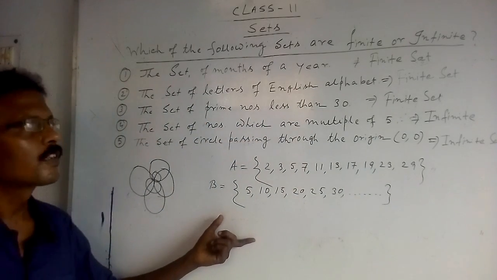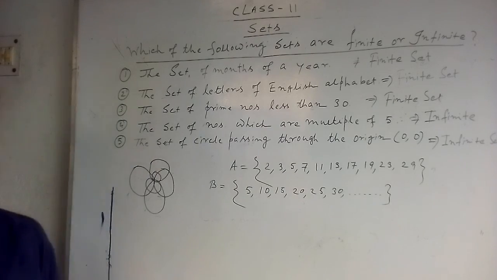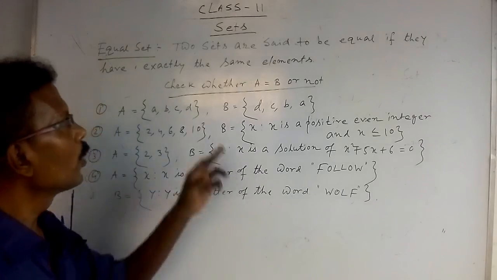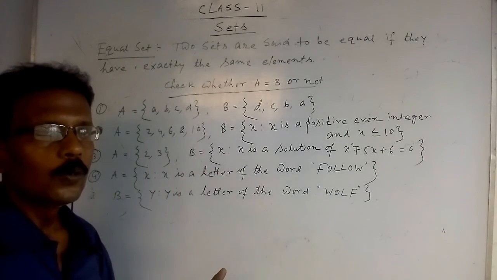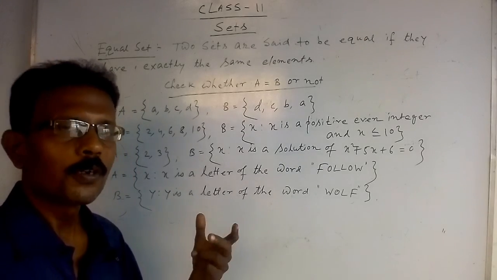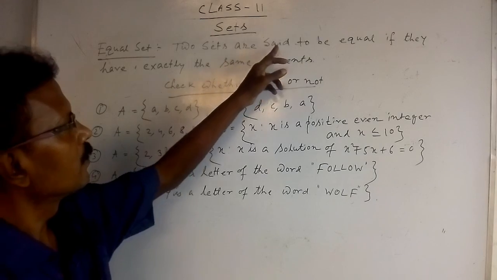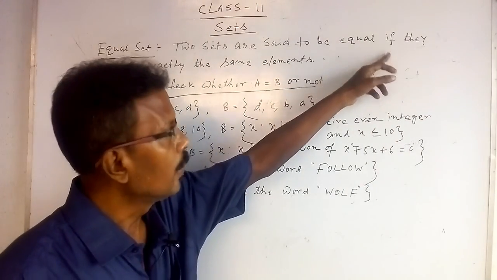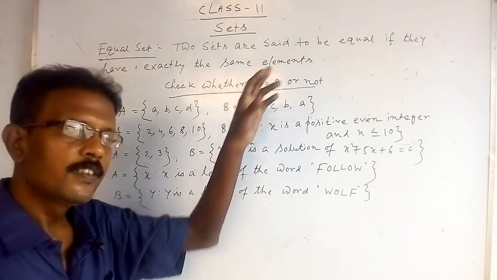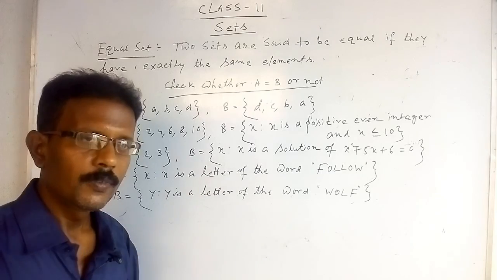Okay, so we have discussed some examples of finite sets and infinite sets. Today our last topic is equal sets. How do two sets become equal to one another? We have to discuss this topic. Two sets are said to be equal if they have exactly the same elements. Exactly the same elements, that means, let two sets be A and B.